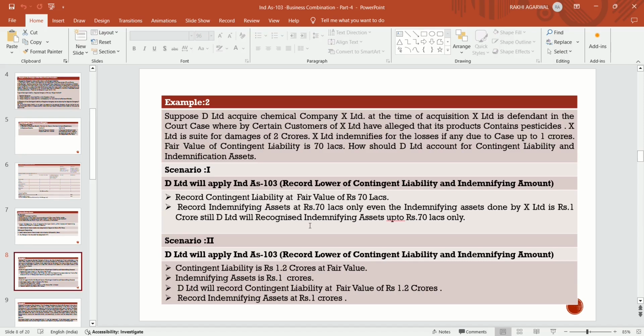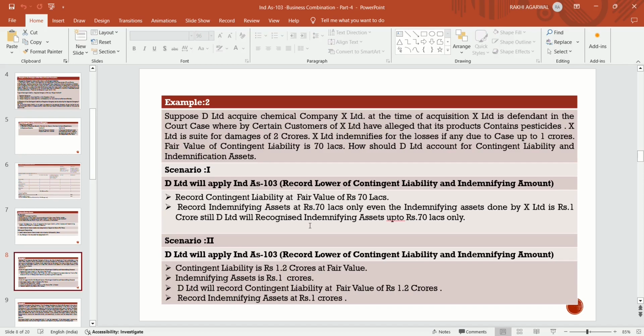So D Limited will apply the Ind AS 103 concept and record the lower of contingent liability and indemnification. Firstly, D Limited will recognize the contingent liability at fair value, that is 70 lakhs. Then they will also record the indemnification which X Limited is going to compensate if they lose the court case, up to 1 crore. But D Limited will recognize the indemnification only up to the extent of the contingent liability.